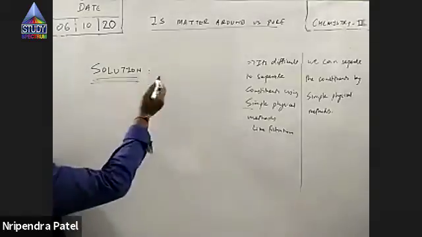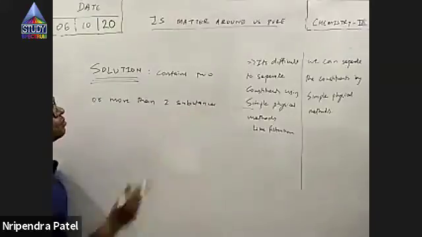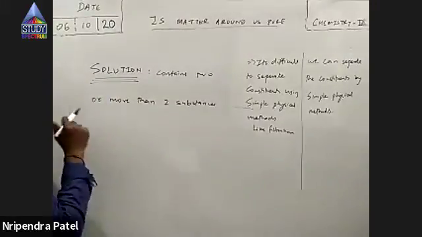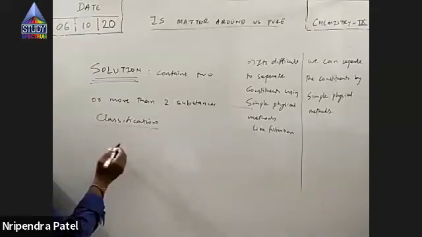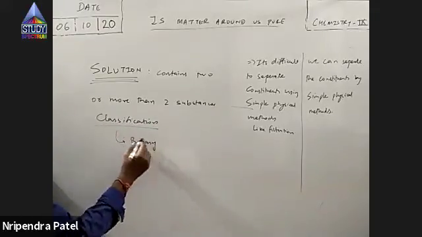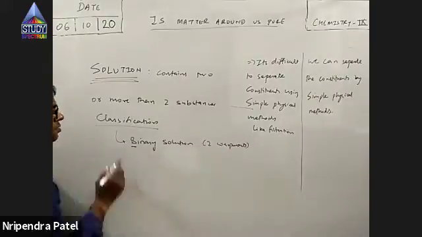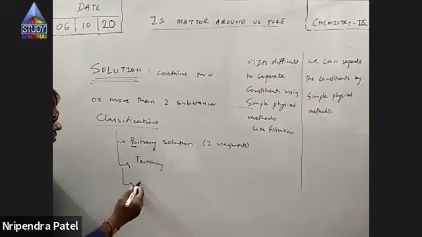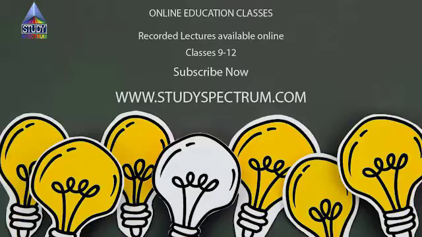See, if I ask you whether an element is homogeneous or heterogeneous, or whether I can use the words homogeneous and heterogeneous for pure substances. My question is whether I can use the words homogeneous and heterogeneous for elements or compounds. Can I use these words for them? Or can I use them only for mixtures?